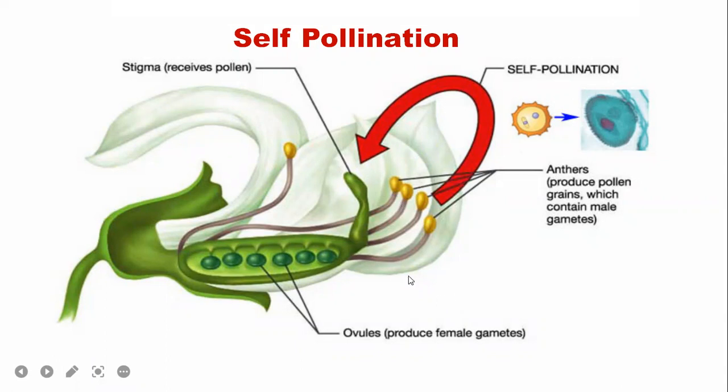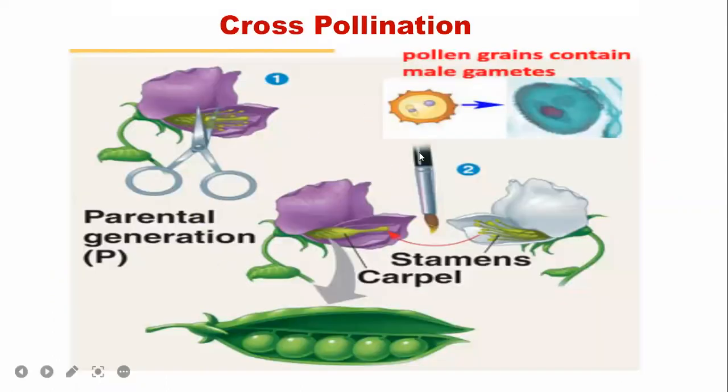Moreover, there is synchronization: the maturation of anthers, meaning microsporogenesis producing pollen grains, and megasporogenesis occur at the same time. So in self-pollination, what can be easily done? Transfer of pollen grain to the stigma. Same plant, same flower, pollen grain to stigma. A very easy self-pollination process.